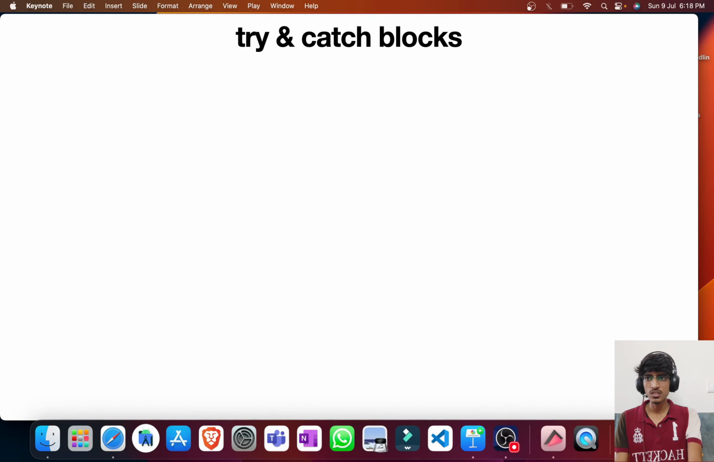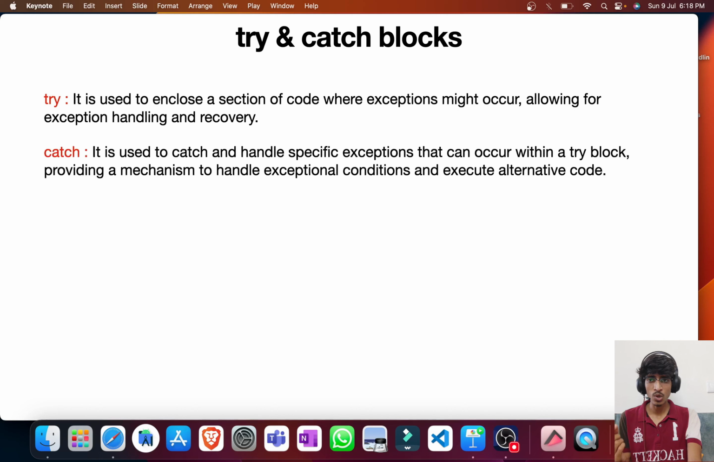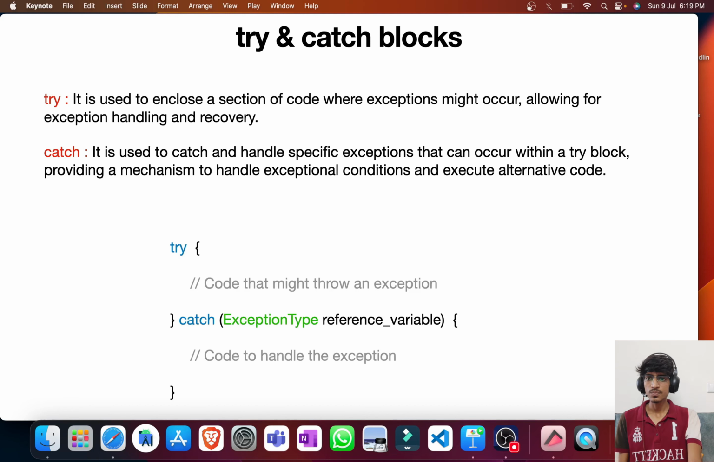Let us also see the theory of try and catch. As we have already seen in our VS Code, we will put the risky code into the try, and we will have another block which is catch, which will be just after try, to catch that exception and create our alternative path. Okay, so this is the syntax which we have already used.